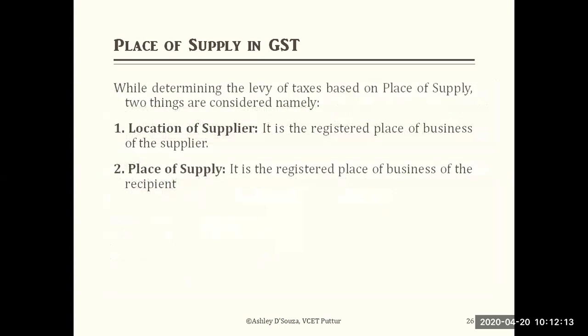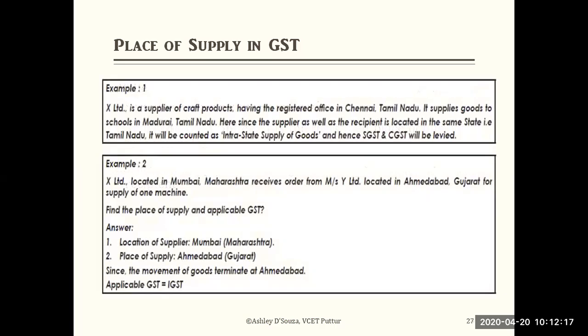So there is an example here. Let's discuss the first example. X Limited is a supplier of aircraft products having a registered office in Chennai, Tamil Nadu. It supplies goods to schools in Madurai, Tamil Nadu.